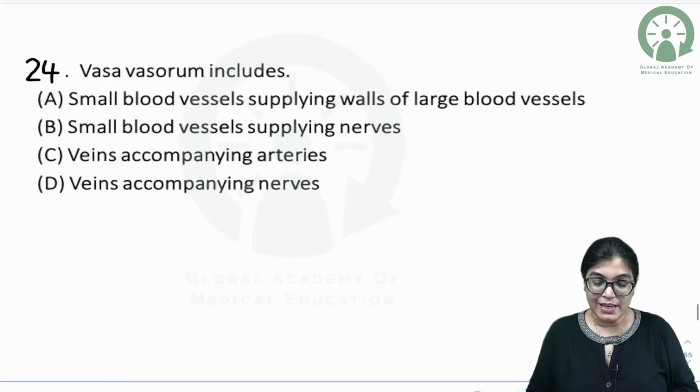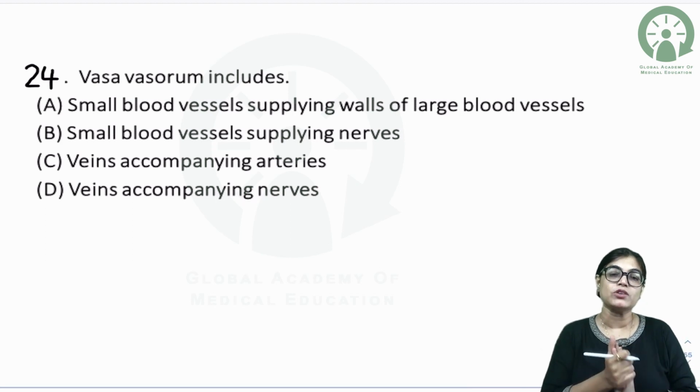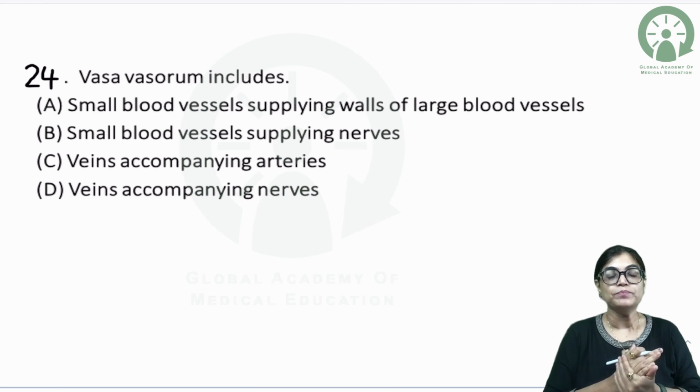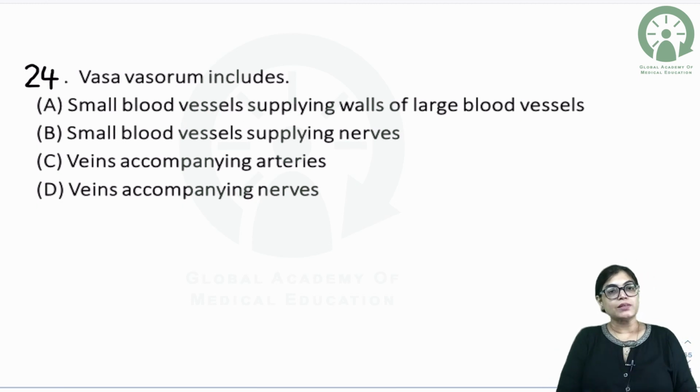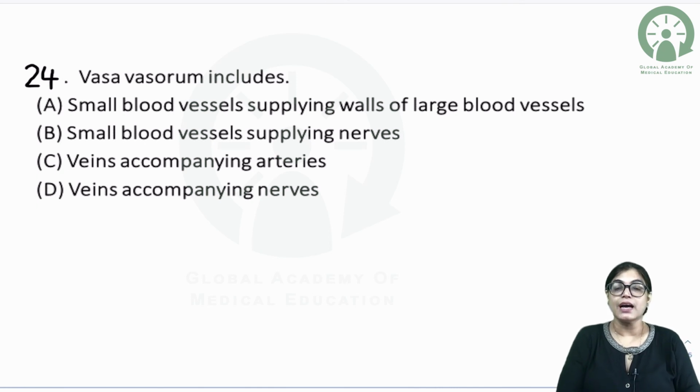Now, vasa vasorum. I think this is easy for you because related to this MCQ, I have already solved one in the previous session. The correct definition of vasa vasorum: whether it is small blood vessels supplying the walls of large blood vessels, small blood vessels supplying the nerves, veins accompanying the arteries, or veins accompanying the nerves.